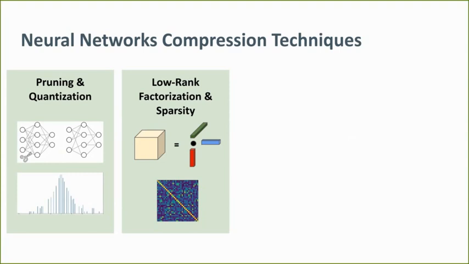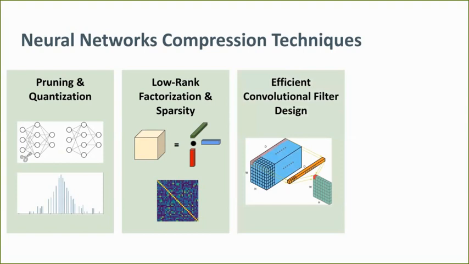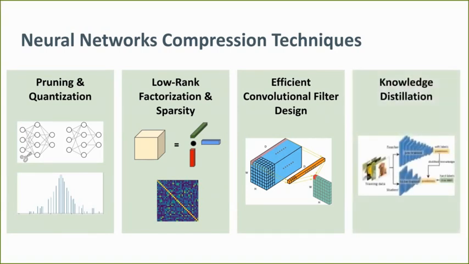Sparsity constraints in training create zeros in the weight tensor, inducing an effect similar to pruning. For convolutional neural networks, since convolution dominates the overall computation, many recent works design efficient convolutional filters for achieving significant speedups and memory footprint reduction. Knowledge distillation involves transferring relevant information from a complex, deeper teacher network to a simpler, shallower student network. During inference, we obtain a compressed network consisting of fewer parameters.